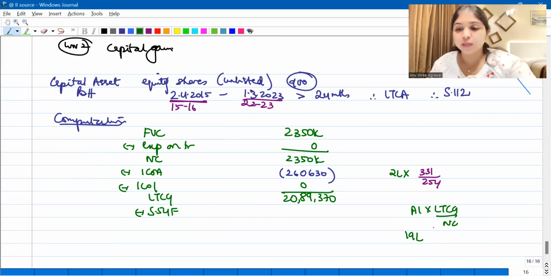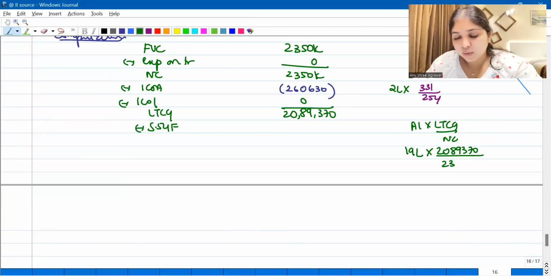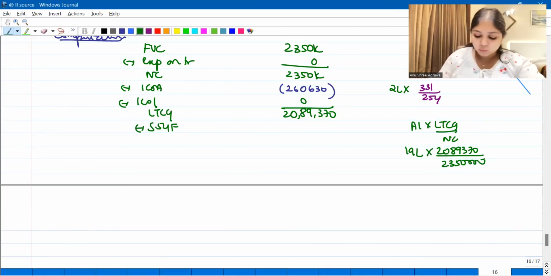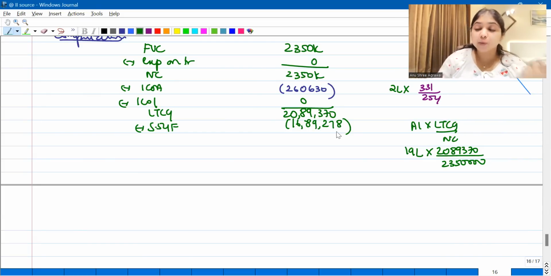Take including stamp duty. So amount invested in the new house is 19 lakhs into, what is the LTCG number? The LTCG number is 20 lakh 89,370 divided by net consideration. What's the net consideration number? 23 lakh 50,000. So tell me, what is going to be our 54F exemption? 54F exemption is going to be 16,89,278. Right? Because we have considered stamp duty here itself.